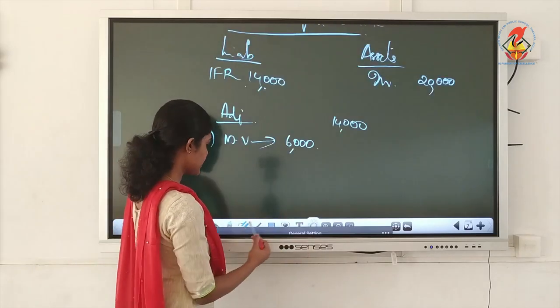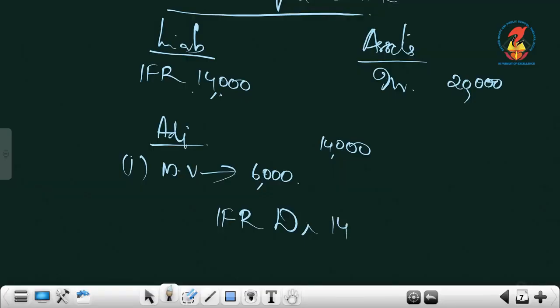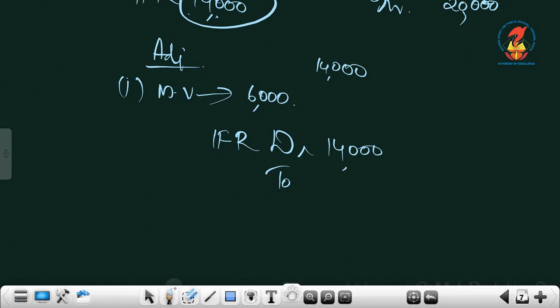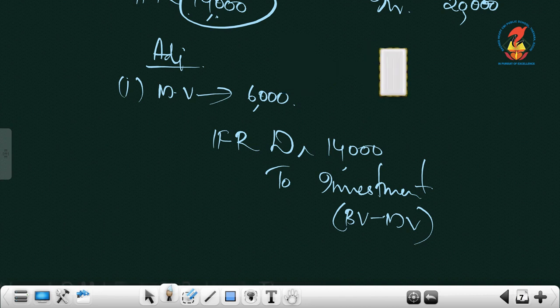So the journal entry will be IFR account debit. The entire amount you have to write always, no confusion. What is given here in the balance sheet, you write IFR debit 14,000. To investments, you have to take the difference between book value and market value. And what is the difference between these two? 20 minus 6. 14,000 is the difference.